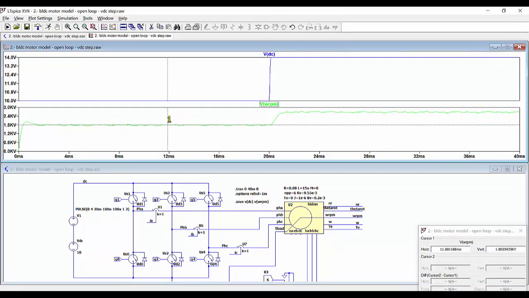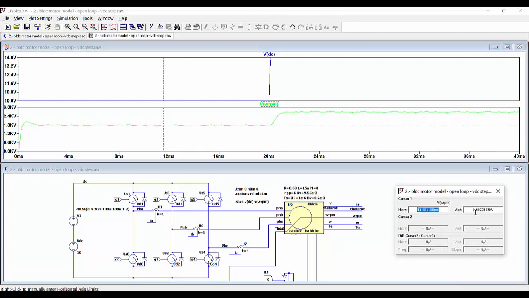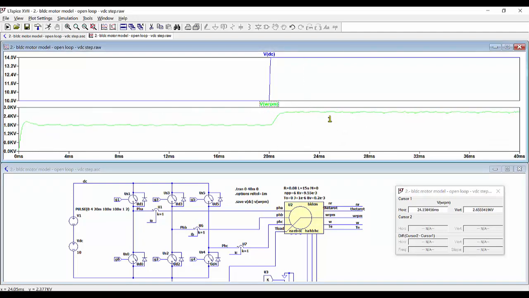For example, here we have that the speed is approximately 1800 RPMs, and then after the step up transient we have approximately 2650 RPMs. So we have this change because we are operating in open loop.